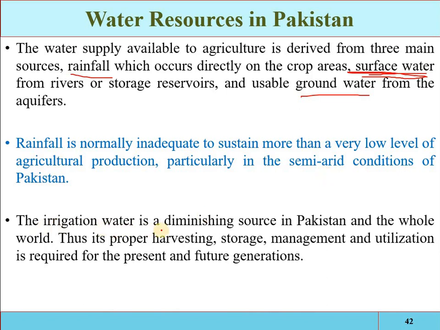Irrigation water is a diminishing source in Pakistan and the whole world. Thus its proper harvesting, storage, management and utilization is required for the present and future generations. As we have discussed the gaps, the requirement, the future demand, and the current availability of water, what do we have to do? We have to do some planning. We have to properly design the storage, conveyance, distribution, and application structures, so that the losses are reduced. Then that threat will be reduced.